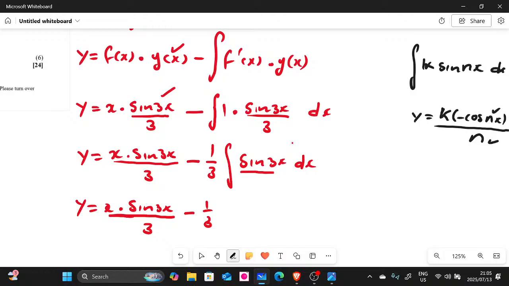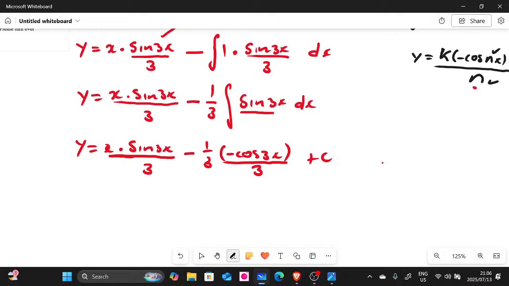So we're going to have negative, right? Our k is 1 over 3. We are fine. So we're going to have negative cos 3x divided by our 3, plus c. So this is our final answer. To make it look neat, we have to multiply the negatives.